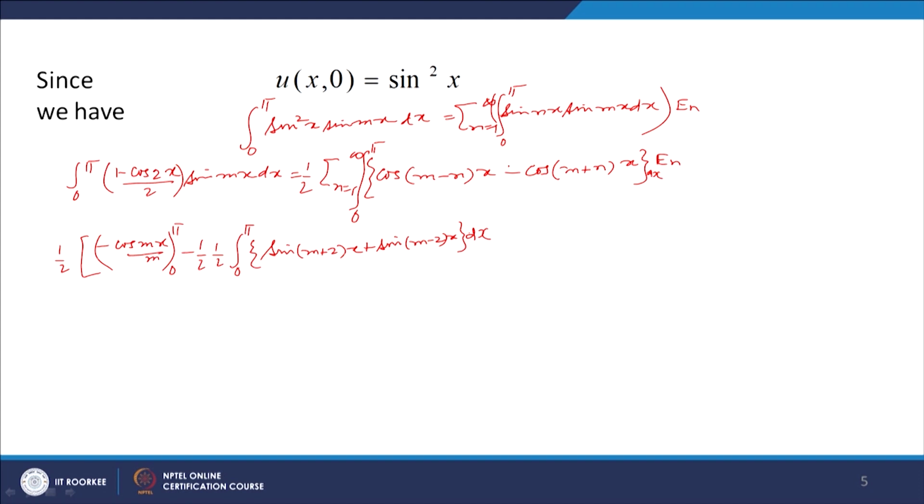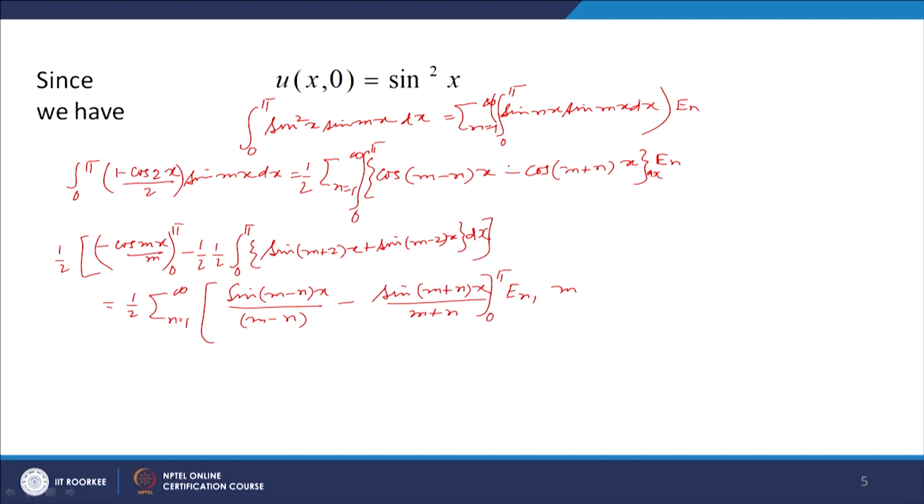This is the left hand side, okay, equal to 1/2 sigma n equal to 1 to infinity. The integral of cos((m minus n)x) will be sin((m minus n)x) over m minus n, assuming that n is not equal to m, minus sin((m plus n)x) divided by m plus n, 0 to π, into E_n.